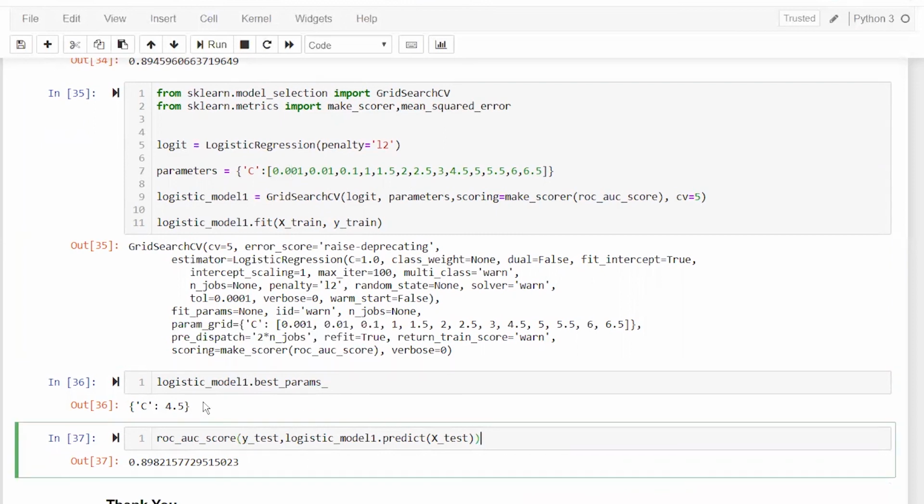And when you do this, if you see the ROC AUC score, it has improved a bit, 0.8982, and here it is 0.45.